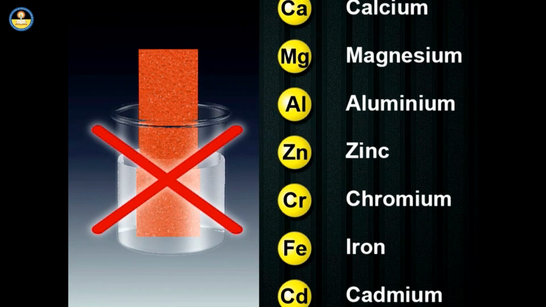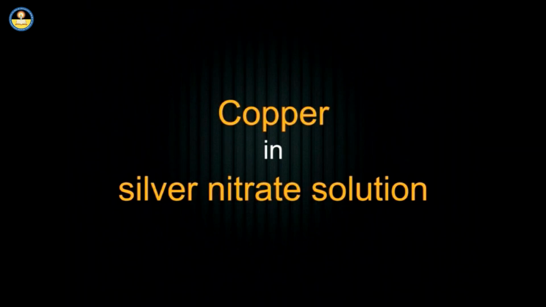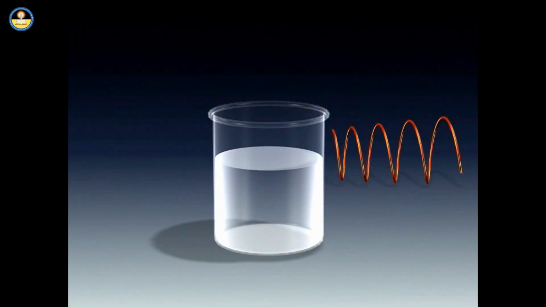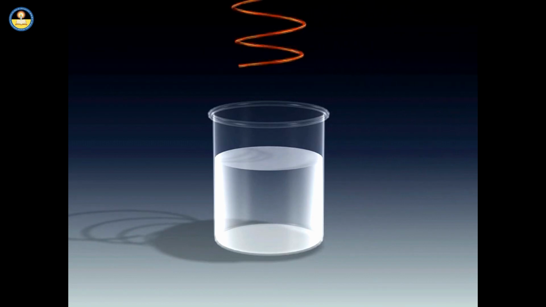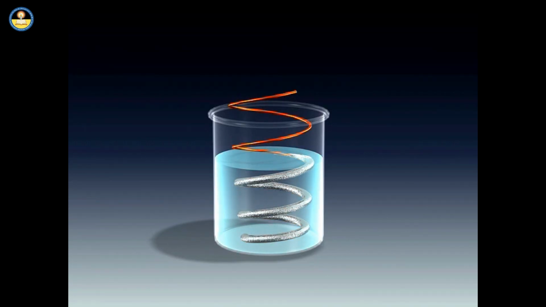Let us learn about the reaction of copper in silver nitrate solution. If a copper wire is dipped in a colorless solution of silver nitrate, that is AgNO3, in a beaker, white shining silver metal is precipitated out and copper nitrate solution is formed.